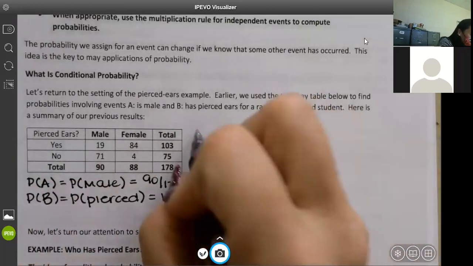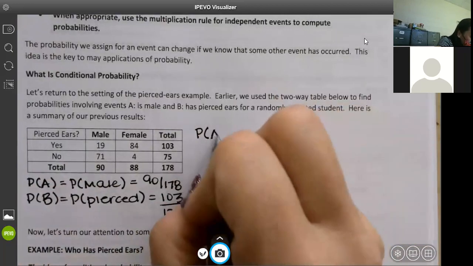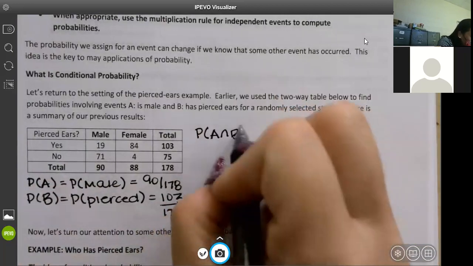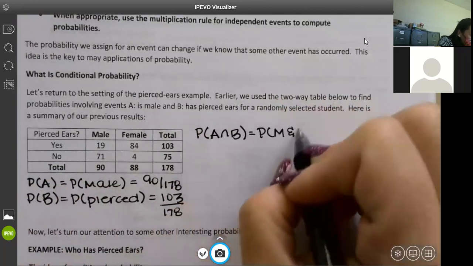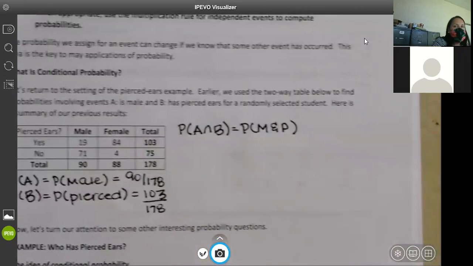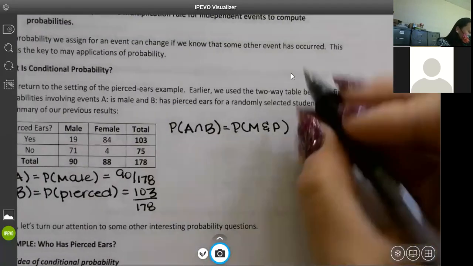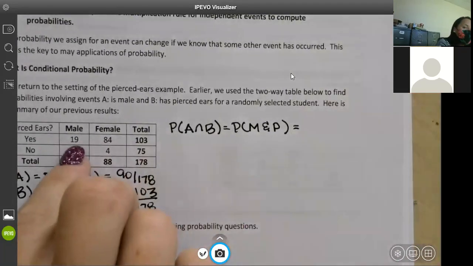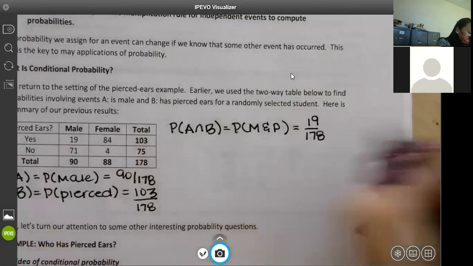We also talked about the probability of A and B, the probability of male and pierced. If we look in the chart, male and pierced is 19 out of 178.